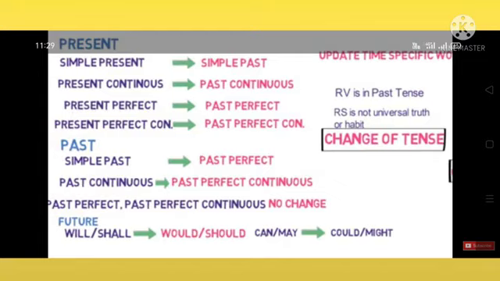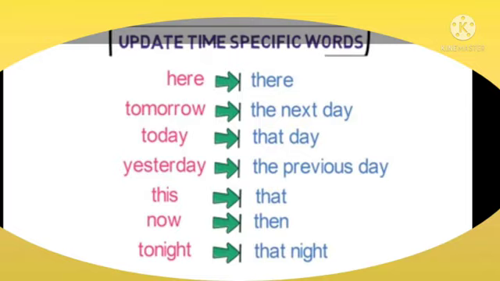This happens when the reporting verb is in past tense and the reported speech is not a universal truth or habit. So this is the chart for change of tense. Children, already you have heard five steps. Now this is the last, final step.